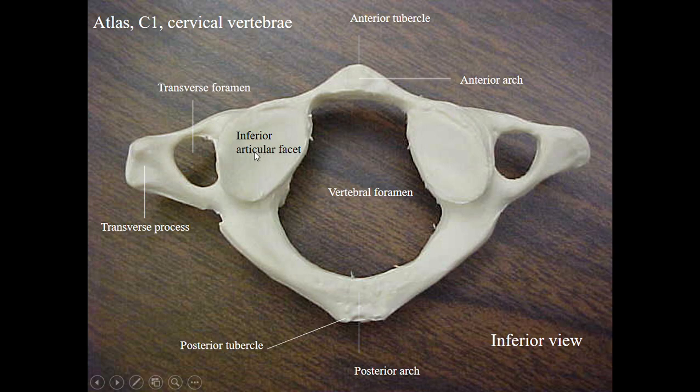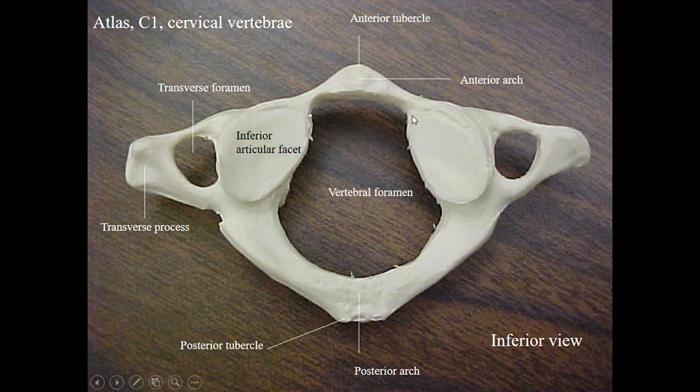It articulates with the corresponding facets of the axis vertebra, because below the atlas vertebra there is the superior aspect of the axis vertebra. The inferior articular facet of the atlas articulates with the superior articular facet of the second vertebra to form the atlantoaxial joint. These are the features that can be seen at the inferior surface, the two lateral masses possessing the inferior articulating facet inferiorly.